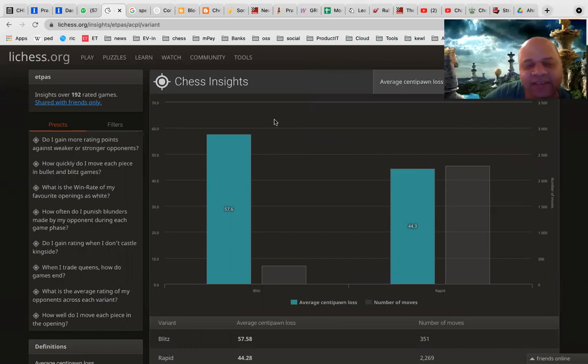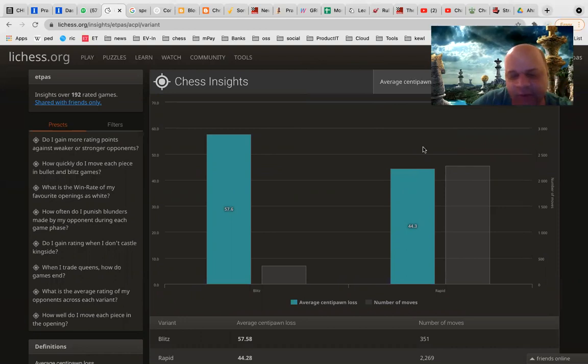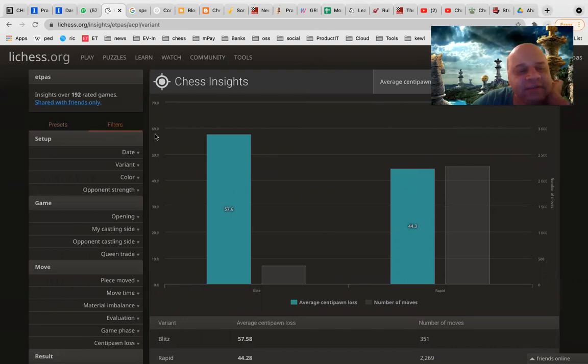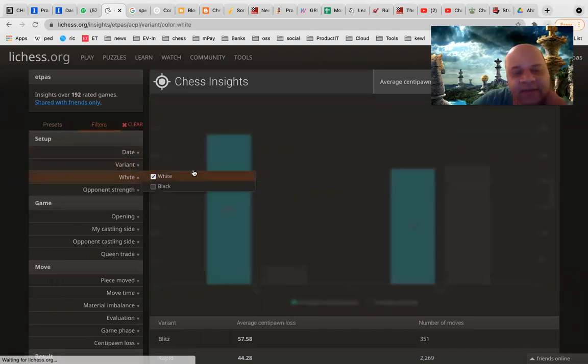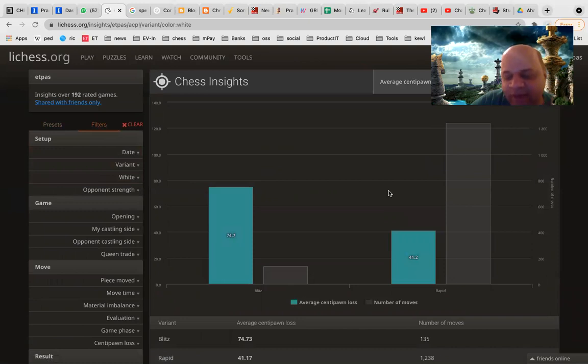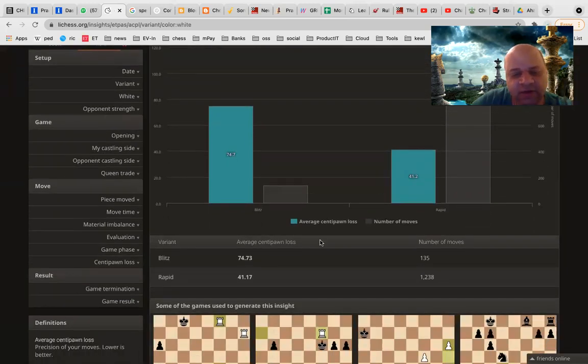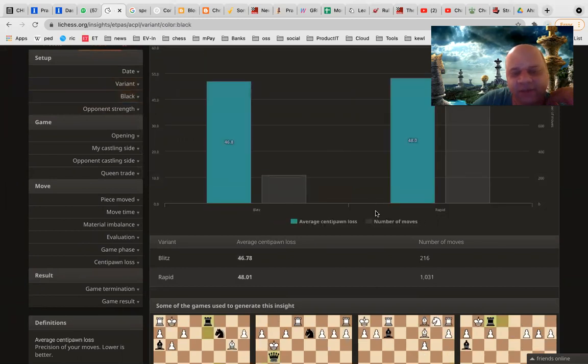See, this default insight is giving me average centipawn loss by chess variant, which means that I don't play bullet, so only rapid and blitz it is showing me. If you play bullet, it will also show you bullet or ultra bullet. But I can also filter it. For example, if I filter based on white, it will show me my centipawn loss when I'm playing white. Now I see that with white in blitz I am having much more centipawn loss, but in rapid I am having less. Then I can do it for black and see. With black, it is almost similar, right? But like this, you can filter.